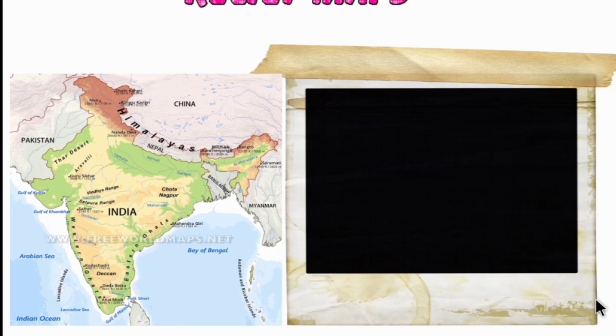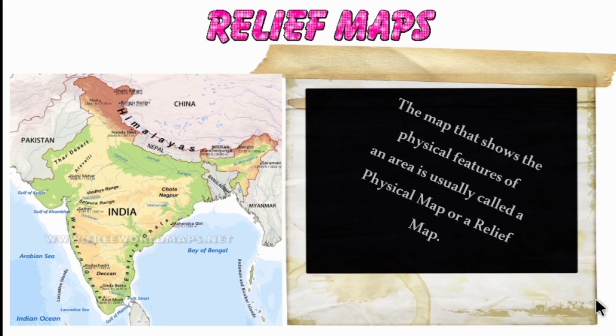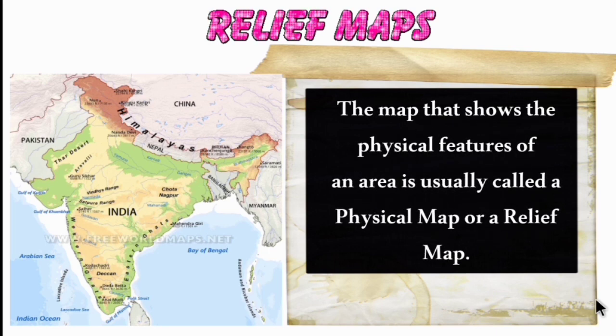The first one is the relief map. A relief map is also called a physical map. The map that shows the physical features of an area is usually called a physical map or a relief map. For example, it shows the mountains, the rivers, the vegetative cover. These are all physical features, so those types of maps are called relief or physical maps.